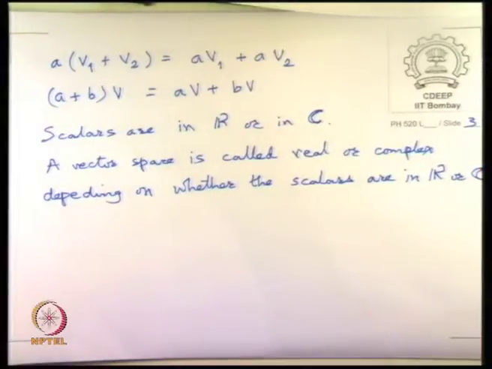What this means is, you can have a vector space of dimension n. At this point I tell you nothing about whether it is multipliable by scalars or complex numbers. Then it just means that it has n basis vectors.